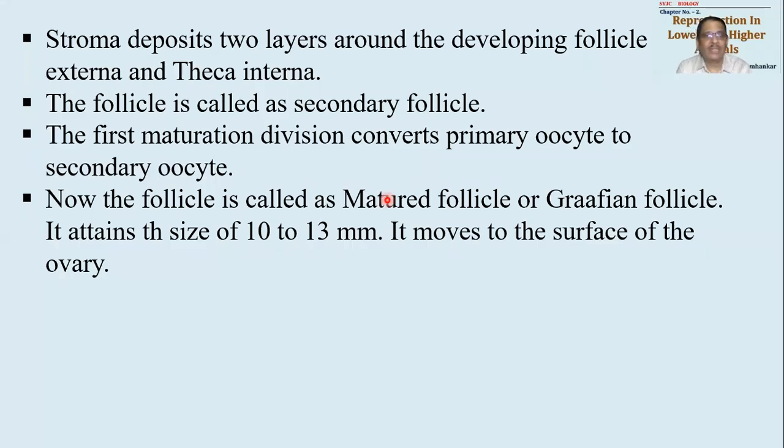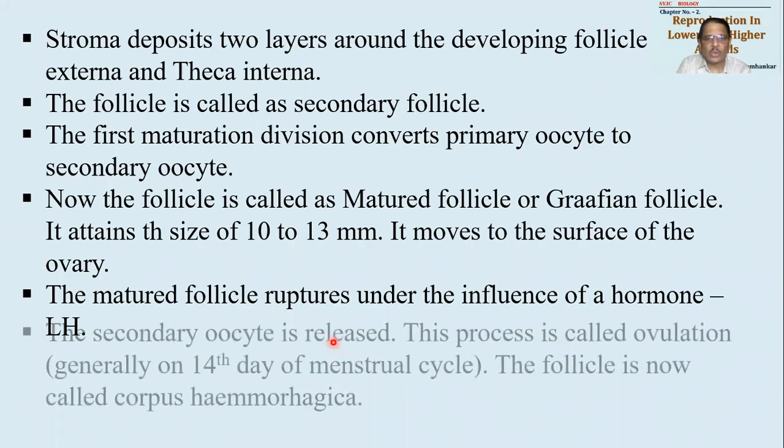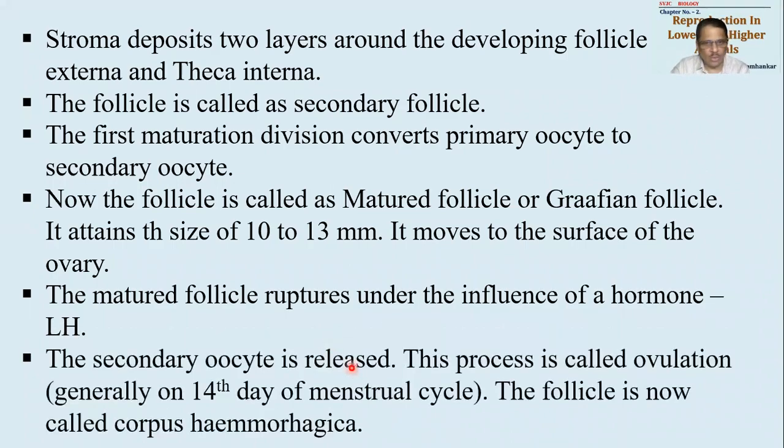Now this will be having a size of around 10 to 30 millimeter, as I told you, 1 to 1.3 centimeter. It will move onto the surface of the ovary, and now it is time for this Graafian follicle to rupture under the influence of another hormone given by the pituitary gland called LH. LH stands for luteinizing hormone. So under the influence of this luteinizing hormone, the follicle will rupture.